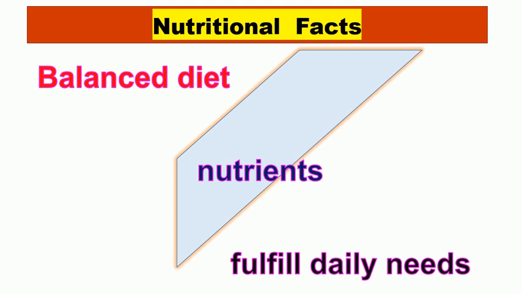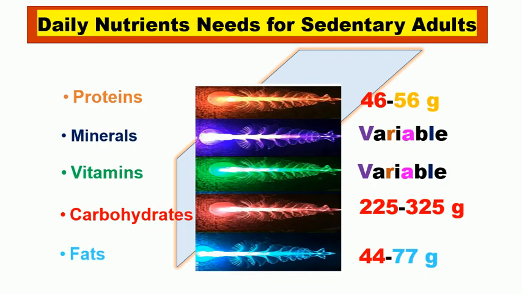A balanced diet is what contains all these nutrients in an appropriate amount to fulfill our daily needs. For an adult, the nutritional requirement of protein is about 46 grams for women, but about 56 grams for men. Since there are many types of minerals and vitamins, it's not appropriate to write the required quantity of each of them here. The daily requirement for carbohydrates varies from 225 to 335 grams.